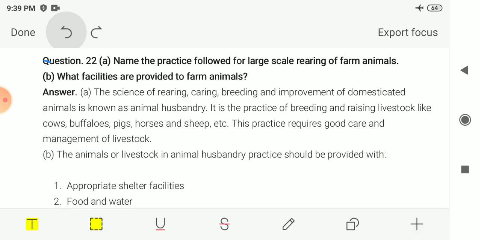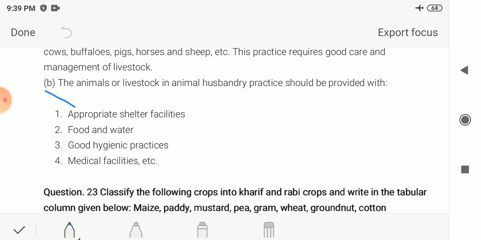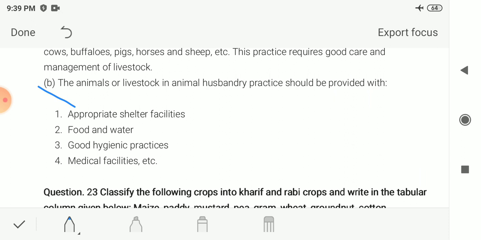Now, what facilities are provided to these farm animals in this process? The animals or livestock in the animal husbandry practice should be provided with appropriate shelter facilities. They are given food and water, and good hygienic practice.